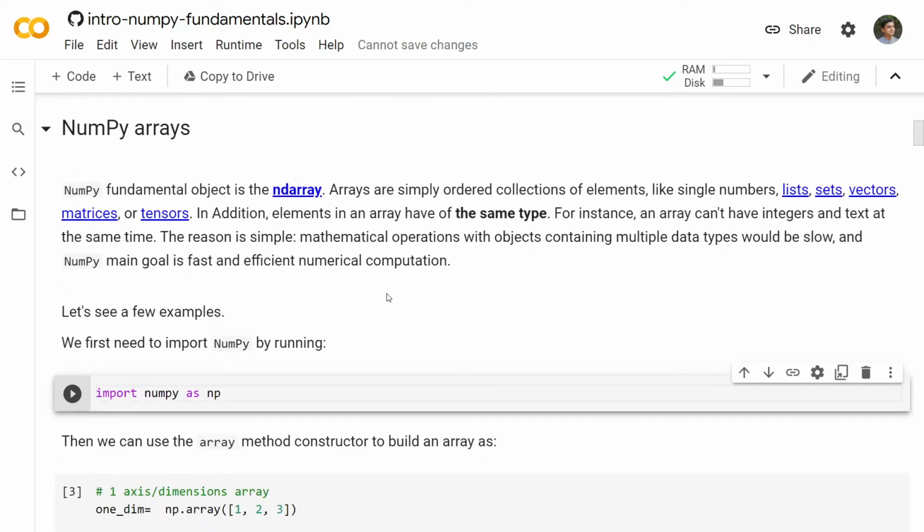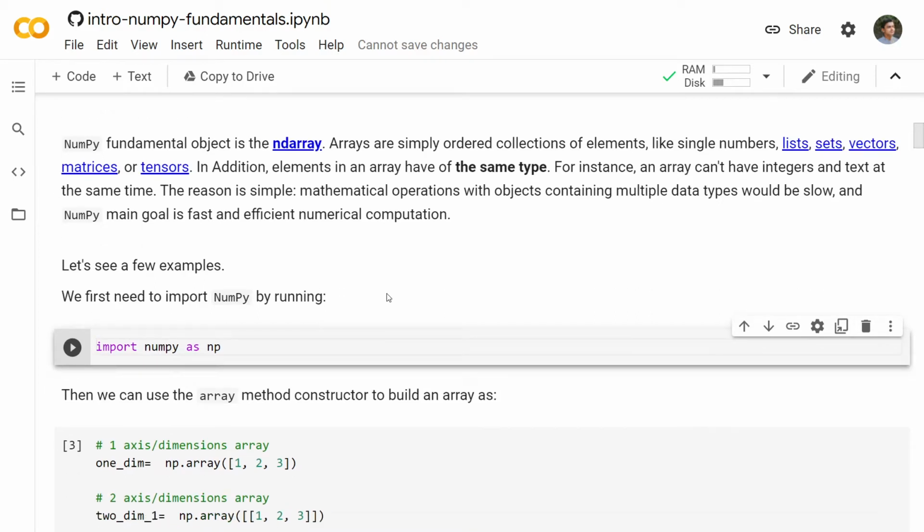Now, coming to NumPy arrays, what are NumPy arrays? In any language, the first and foremost thing that you learn is the data type, or what is the fundamental object, the fundamental type which gives the data representation in that language. So in NumPy, in this package, the fundamental object is the ndarray. The ndarray is basically an n-dimensional array. The n in this n-dimensional array refers to the fact that it can take an arbitrary number of dimensions. It could be a single number, it could be an entire tensor of many dimensions.